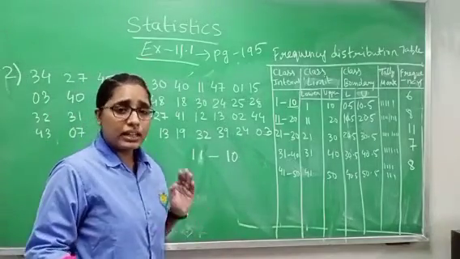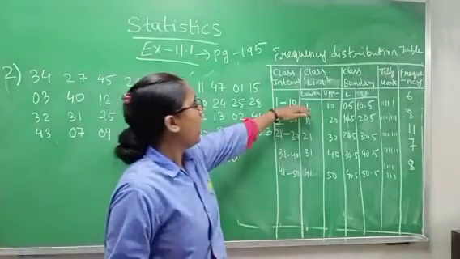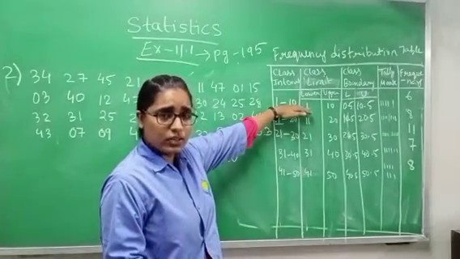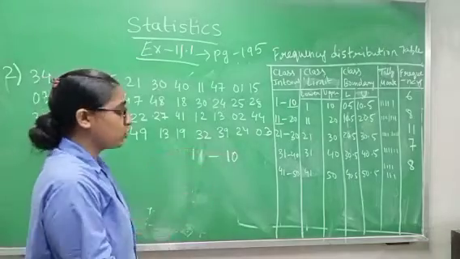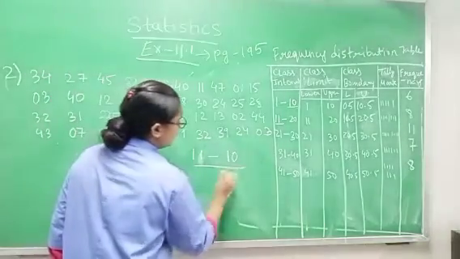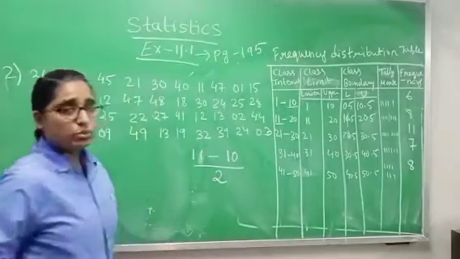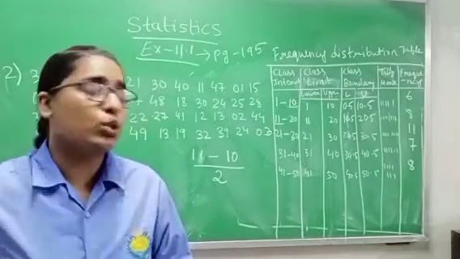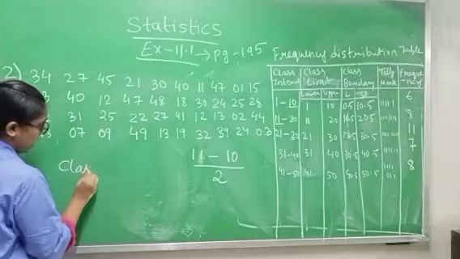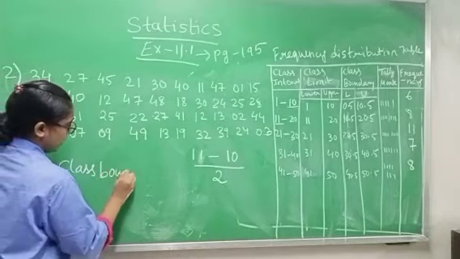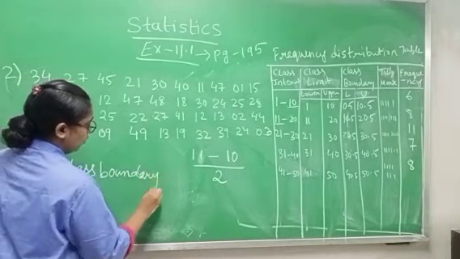Whenever you have to make class boundary, you will take the upper limit of the first class interval and the lower limit of the second class interval. You will subtract these two and divide by 2. Whenever you have to make class boundary, I am writing the formula for class boundary. So what you will do?